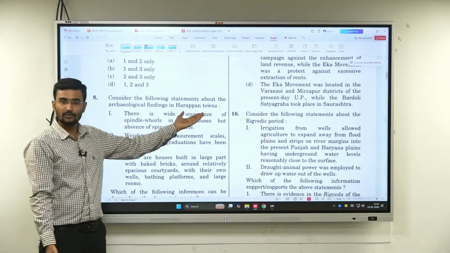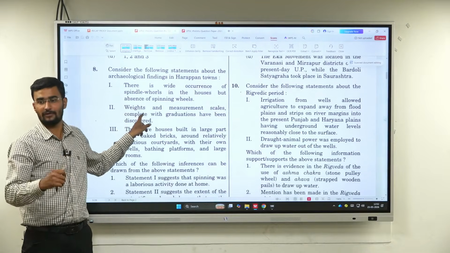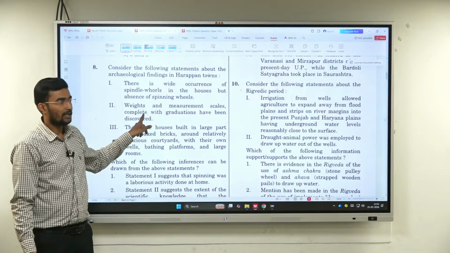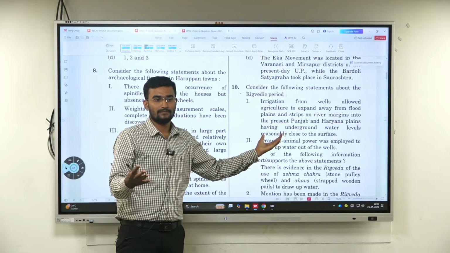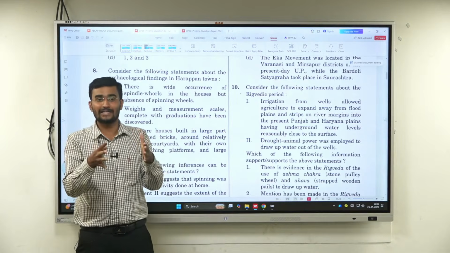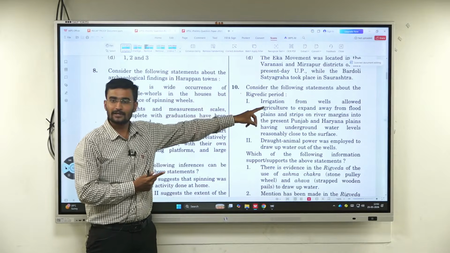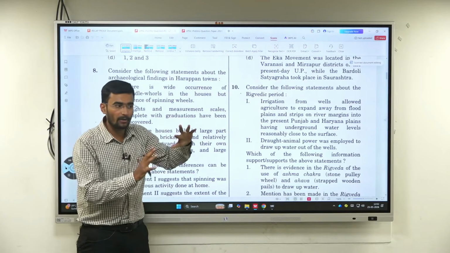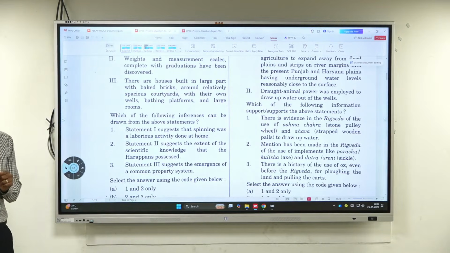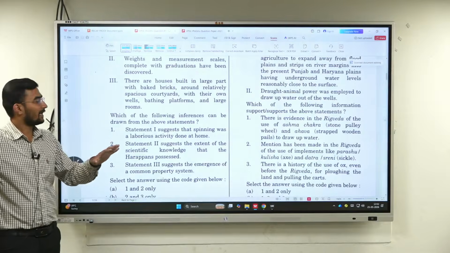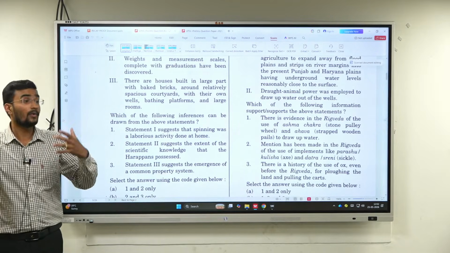In the same manner, they've asked direct questions. Take the example of Harappan towns. This you could have solved. What Harappan towns were like: a grid-like pattern, followed by underground drainage systems. You could have solved the Rigvedic period question also. Vedas are the first rural civilization. The first urban civilization is Harappa, rural is Vedic, by applying this knowledge. But the problem was this. We know the concept, but they ask again and confuse you. This you need to identify.